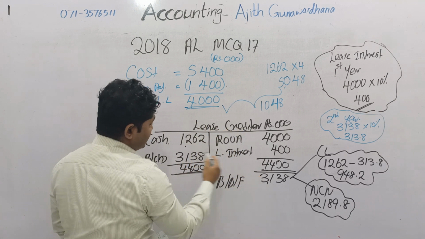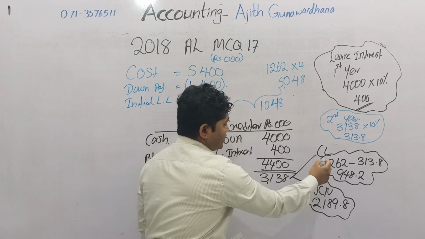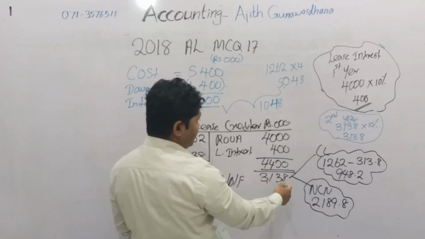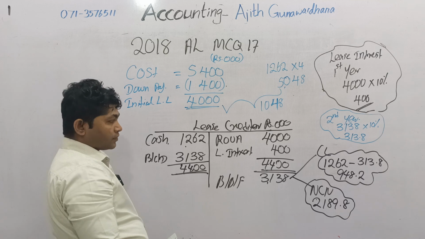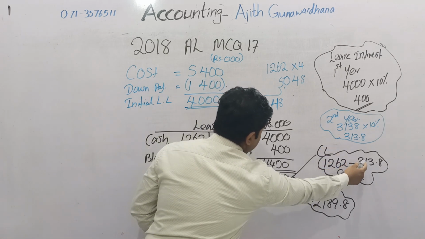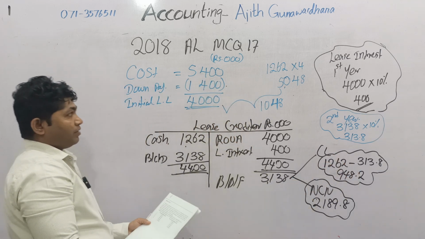By closing the lease creditor, the closing balance can be calculated and divided into current and non-current liability. The second interest is also not given, so it is calculated based on the closing balance of the lease creditor. Installment minus the next interest is recorded under current liability, and the balance under non-current liability.